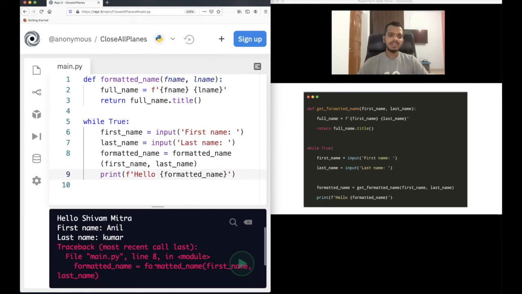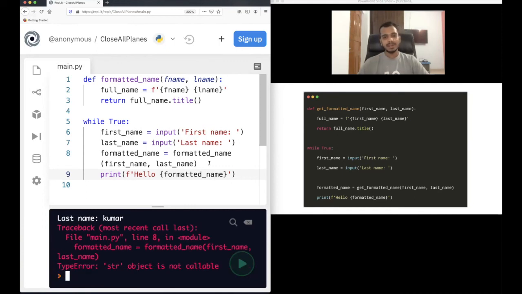Okay, so I got it, what actually happened. You know what mistake I have made? If you had identified it, it's great. What I have done wrong is I have defined this variable the same as the function name. Do not do this, because a variable name should not be the same as the function name. So on the right hand side, I will use a different name.